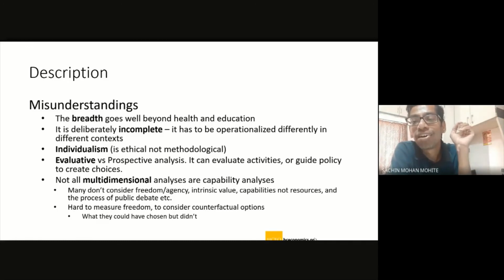Now, the capabilities approach is an evaluative framework. It gives you a chance to evaluate certain things. It may be that you want to evaluate the situation, why people have been in this particular situation for so long. If you want to understand that, then this framework can be used. It is not for prospective analysis; that is not primarily what it is meant for.